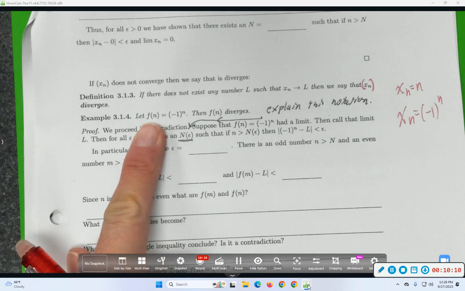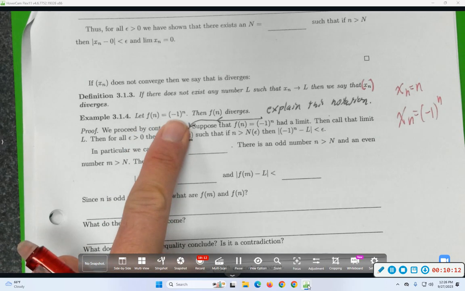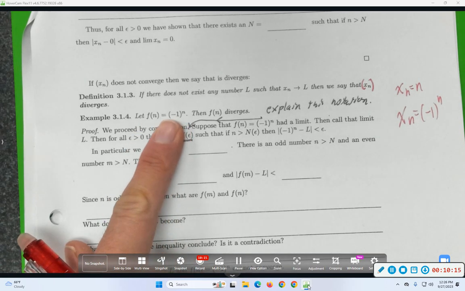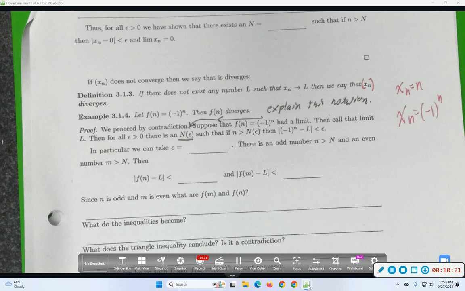So, claim: let f of n be negative 1 to the n. Is that a reasonable way of declaring a sequence? Yeah, a sequence is just a function whose domain is the natural numbers. Then the sequence f of n diverges. And maybe I'll see how people feel. The argument will be pretty similar either way. Should I do negative 1 to the n? No, there's too much stuff already typeset. Let's prove that negative 1 to the n diverges. And then maybe we'll think about how you would adapt this to show that f of n equal to n diverges.